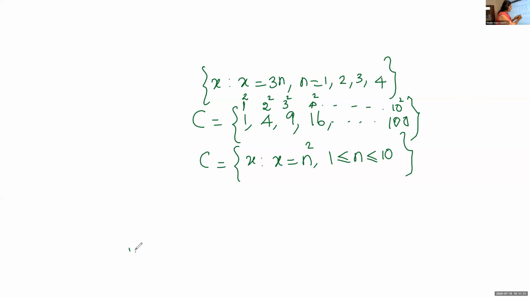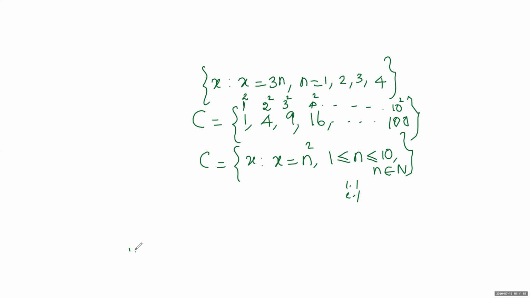The set of all x such that x is of the form n square and n takes values from 1 to 10. If I stop with this, is it correct? n is a natural number. Yes, good. We have to mention that n is a natural number because between 1 and 10 we have 1.1, 2.1. We are not taking decimals. We are taking only the natural numbers. So, 1 less than or equal to n, less than or equal to 10, where small n belongs to capital N.